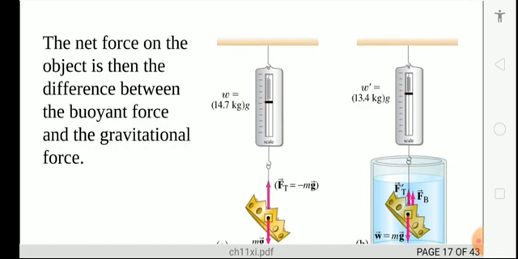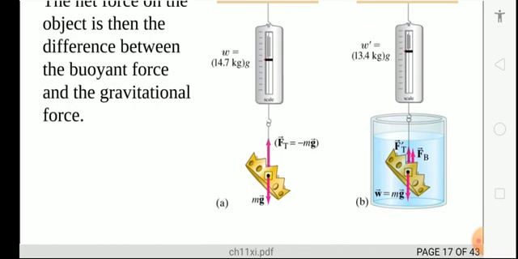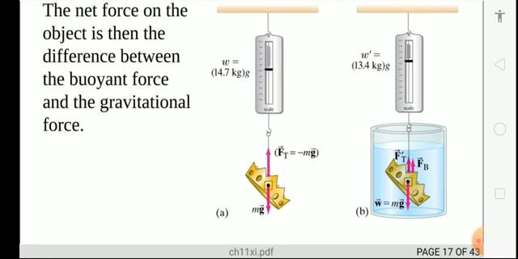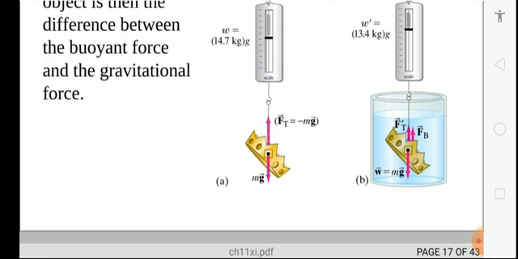The net force on the object is the difference of the buoyant force and the gravitational force. See here on the screen the difference when the object is weighed in the air and when it is in the liquid.